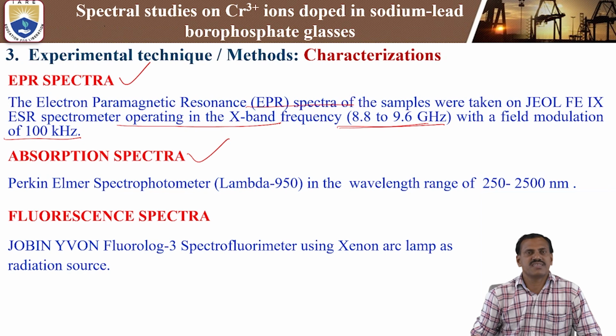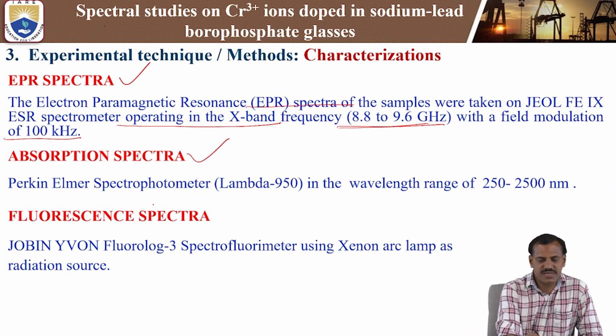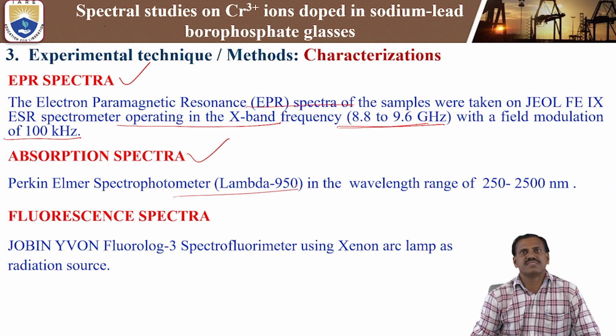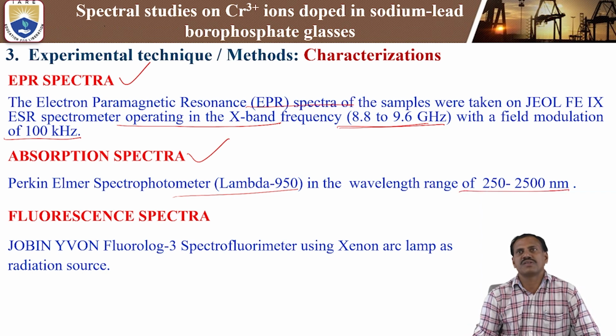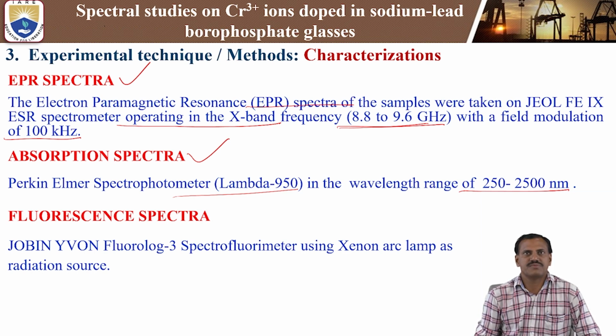The second one is the absorption spectra. For absorption spectra analysis, we use the Perkin-Elmer spectrometer, Lambda 950, in the wavelength range of 250 nanometers to 2500 nanometers. So for optical absorption spectra, we measure the absorption of the samples in the wavelength range of 250 to 2500 nanometers.